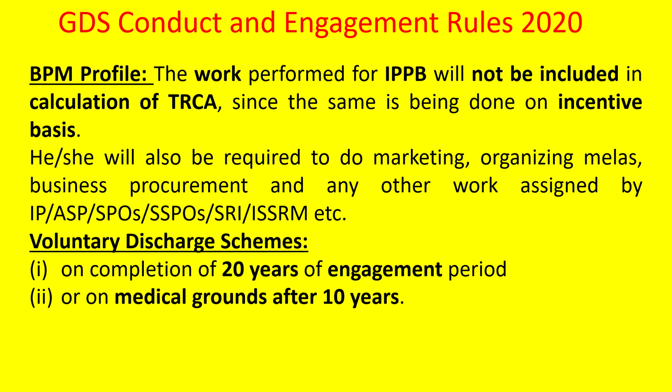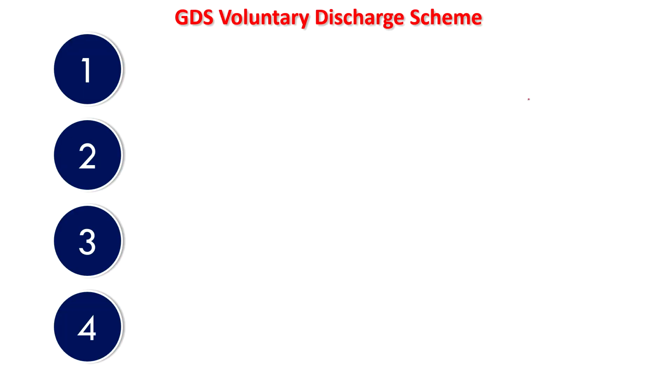There is one more thing, that voluntary discharge schemes are there. On completion of 20 years of engagement period, a voluntary discharge scheme is available for any GDS. He can opt for voluntary discharge. Instead of voluntary retirement they call it discharge, and instead of salary they call it TRCA for GDS. And there is one more option, on medical grounds after 10 years also. On medical grounds it is 10 years, on normal grounds it is 20 years. We will see the details of the GDS voluntary discharge scheme.